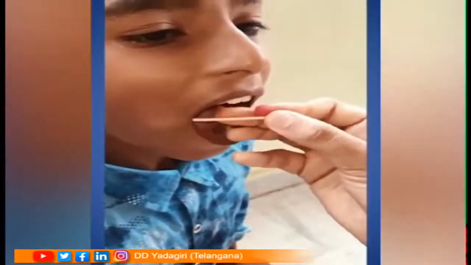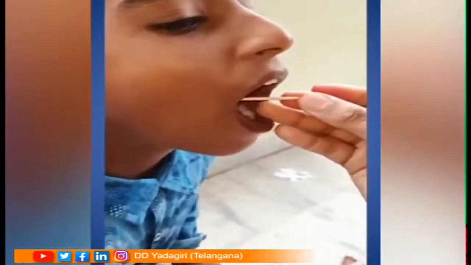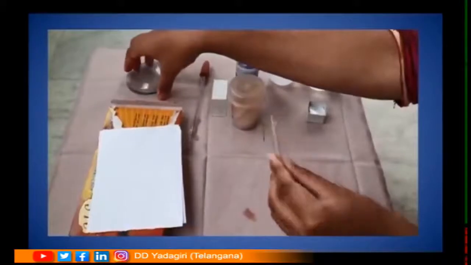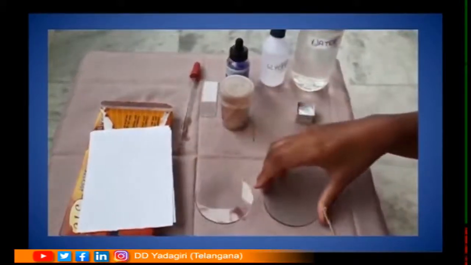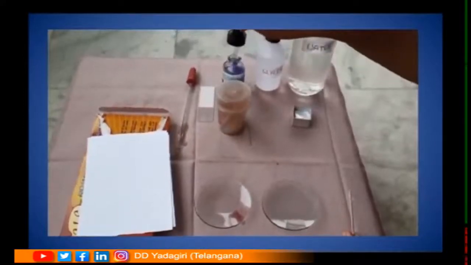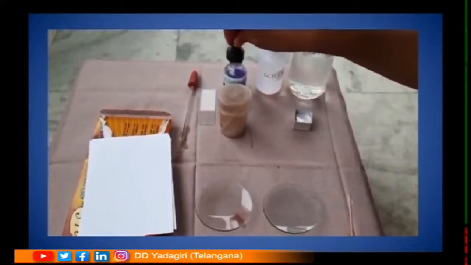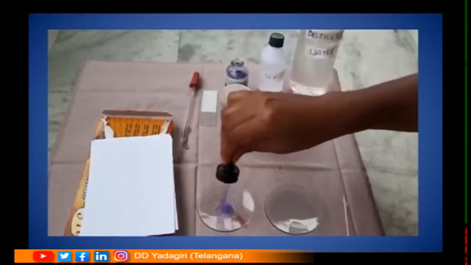Take a toothpick, gently scrape the inner side of your cheek. Be careful while scraping, otherwise you get hurt. Now take a watch glass, add a few drops of methylene blue solution into this.